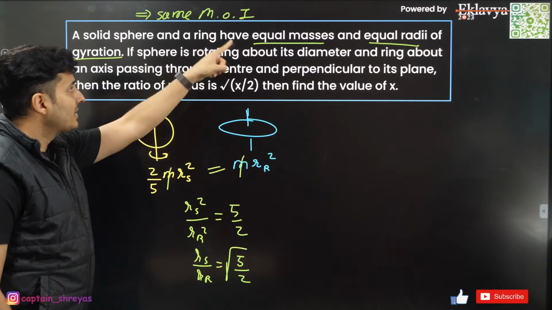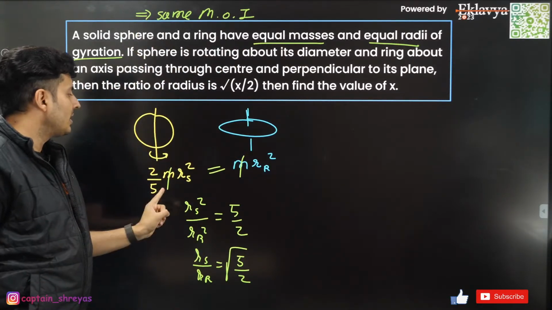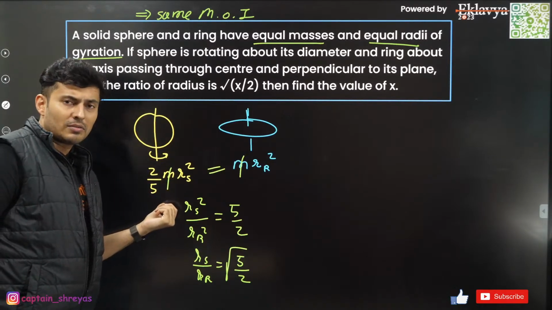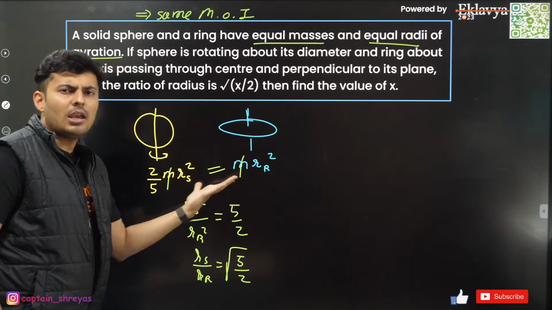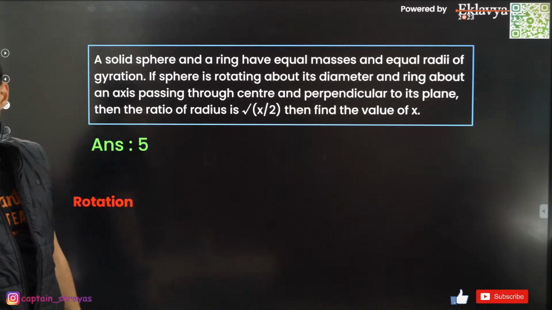Because the masses are same and the radius of gyration is same, moment of inertia is same. I wrote the moment of inertia of sphere, moment of inertia of the ring, equated them. Masses got cancelled, you got the radius ratio.